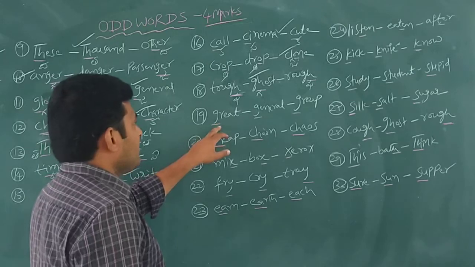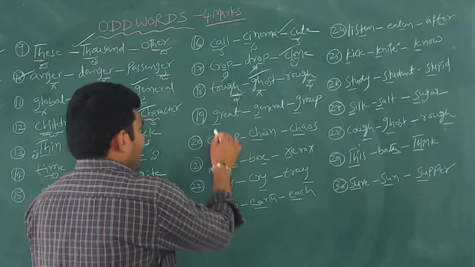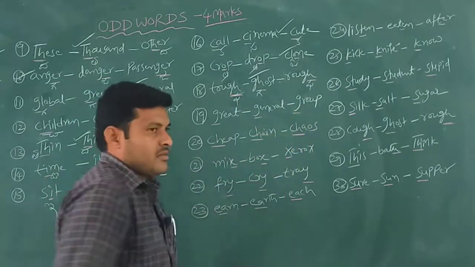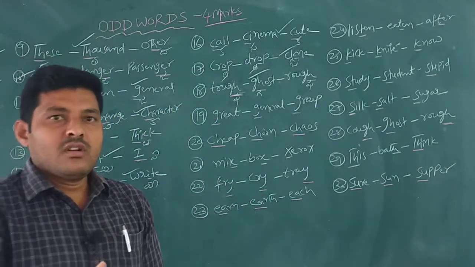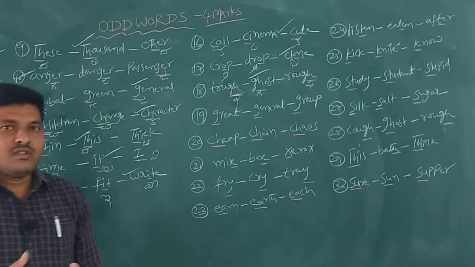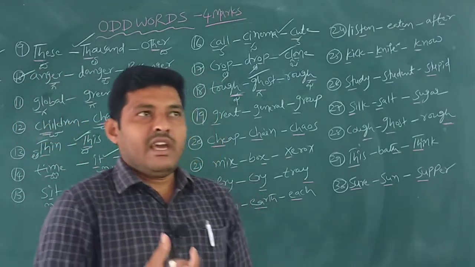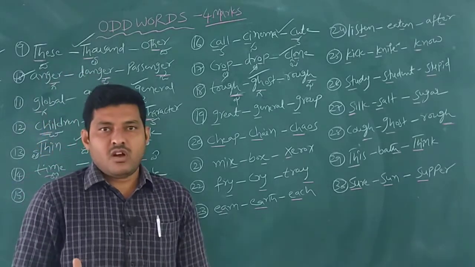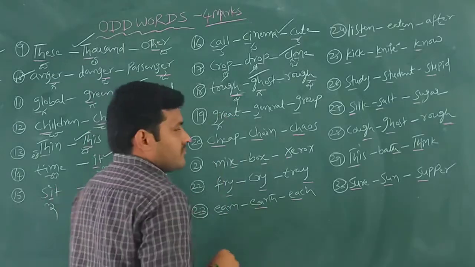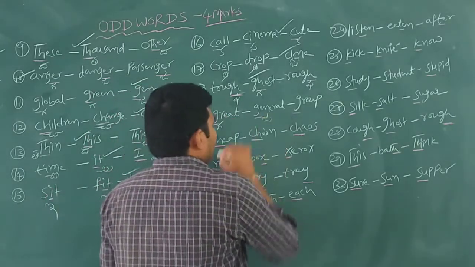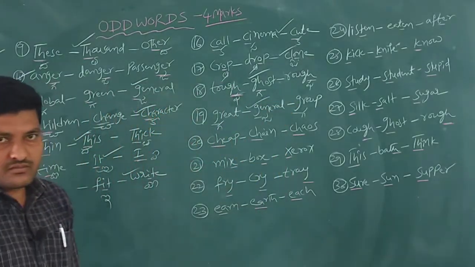Then another example is great, general, group. Here the similar letter is G, which sometimes gives a ga sound and sometimes a ja sound. Sometimes ga, sometimes ja. Gate, ga. Gentleman, ja. So here great, ga. General, ja. Group, ga. So our answer is general.